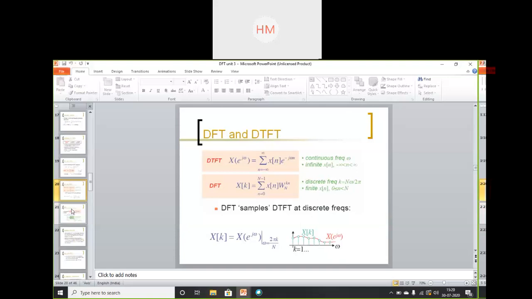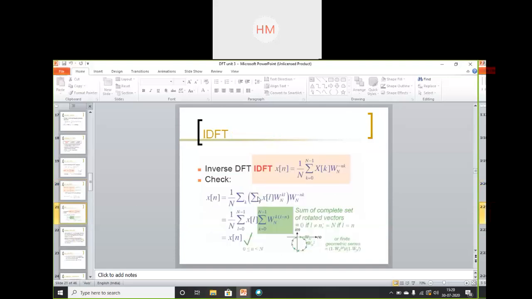So what is the difference between DFT and IDFT? Here you are getting a minus sign, and the ratio is divided by 1 by N. So it is very easy to remember. This is totally a mathematical unit.